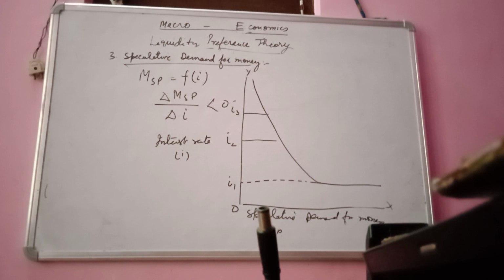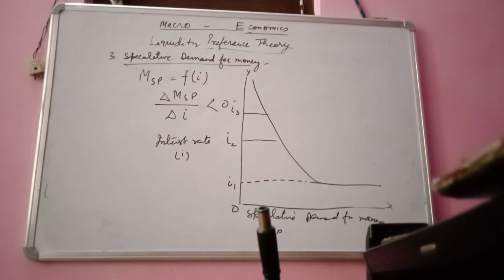So whatever money remains after meeting these two demands of money, the rest they want to hold as speculative demand and cash balance, which can become infinite, meaning whatever remaining they have.